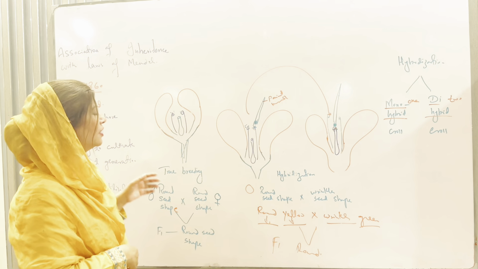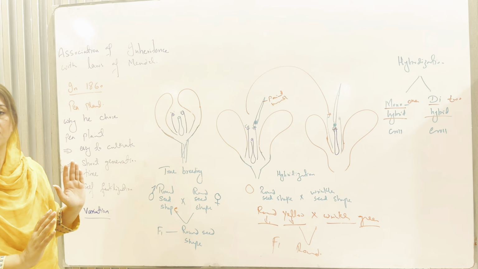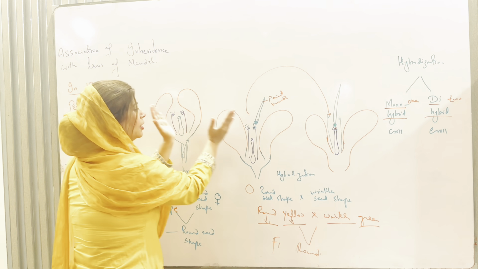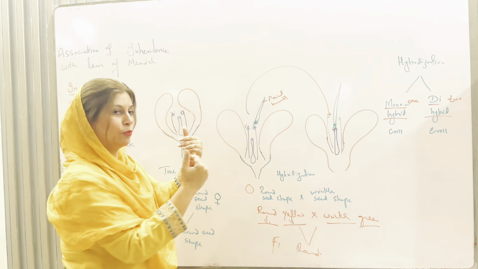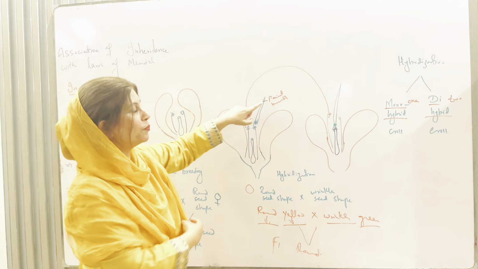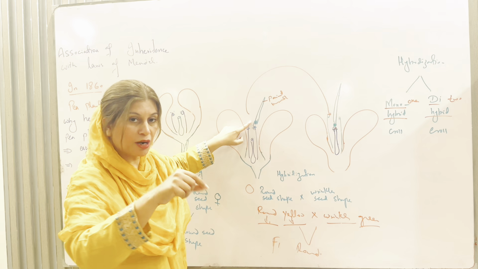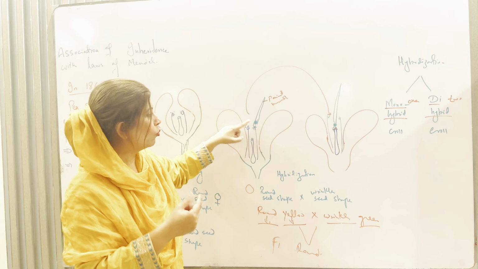For this, he opened the petals of the flower in such a way. Look here, he opened the petals of a pea plant in such a way that the pollen grains are now very much exposed. Then he used a paintbrush. With the help of this paintbrush, he rubbed the pollen grains like this. Look here.